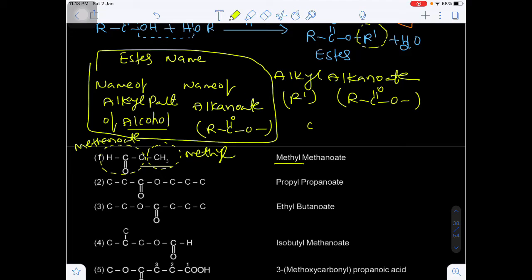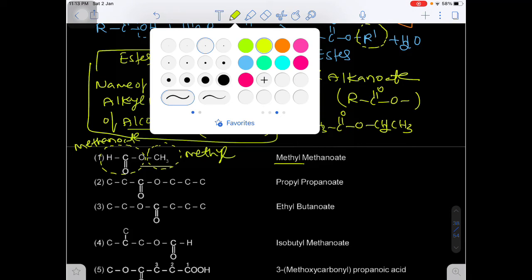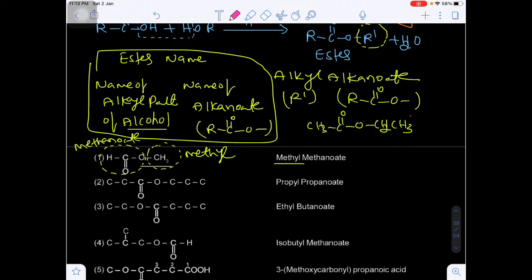Okay, suppose if I want to write the IUPAC name of this ester, first of all go for the name of the alkyl part of the alcohol. This is the alkyl part of the alcohol, which is known as ethyl. And next this is the alkanoate, 2 carbon alkanoate, ethanoate. And next one, if you see there are 3 carbons in the alkyl part of alcohol, that's why propyl, and 3 carbons will be there in the alkanoate, that is propanoate.